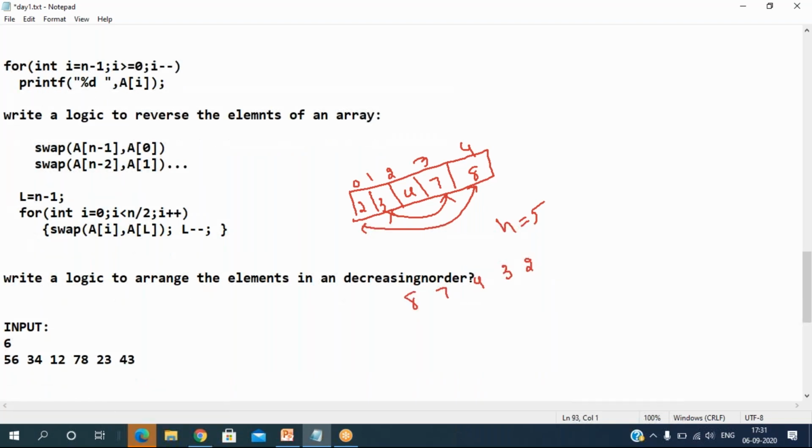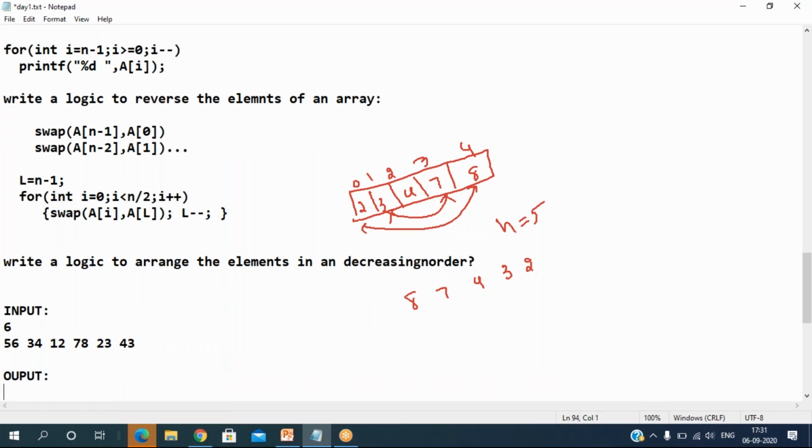So what output are you expecting? 6 elements are given, but you should print the elements arranged in descending order. We have to print in descending order. What is the output in this case? First the biggest element 78, next biggest 56, next 43, next 34, next 23, and next 12. So this is what you are expecting, right?